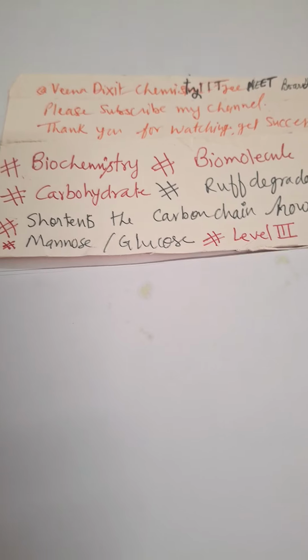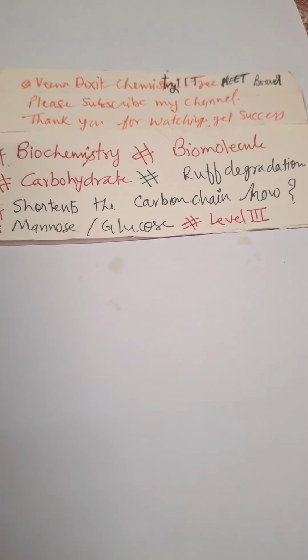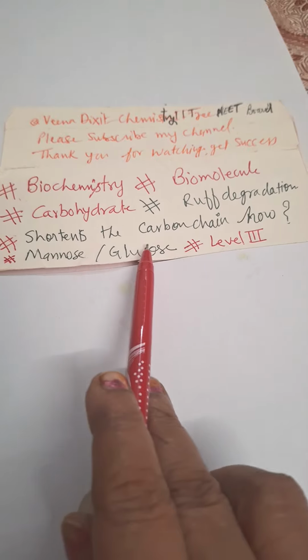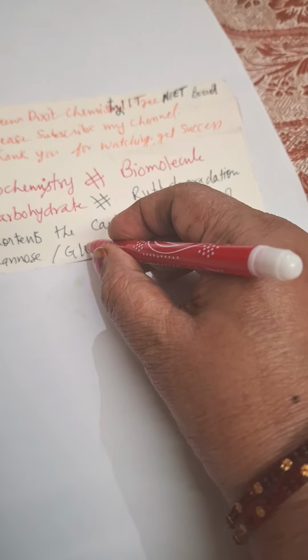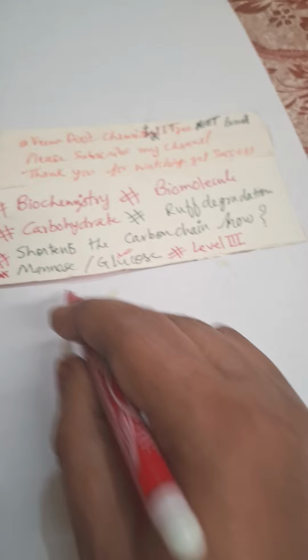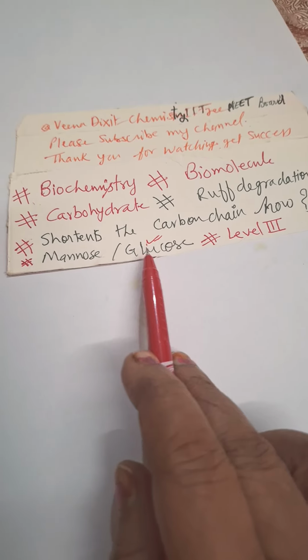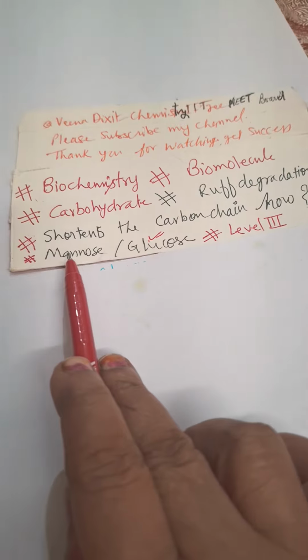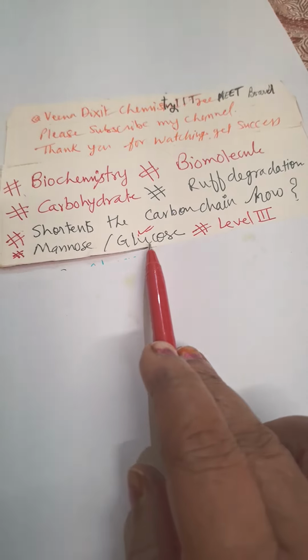Hello student, here we discuss Ruff degradation, in which we will discuss glucose. In the previous video we discussed mannose. Now we will discuss glucose. Glucose and mannose are both aldohexoses, but mannose is the C2 epimer of glucose.